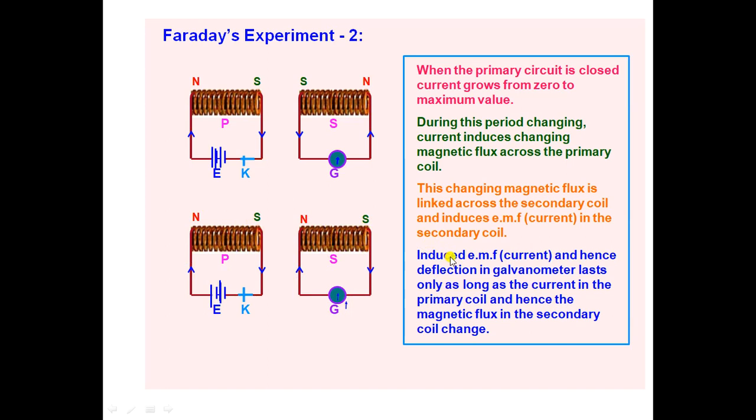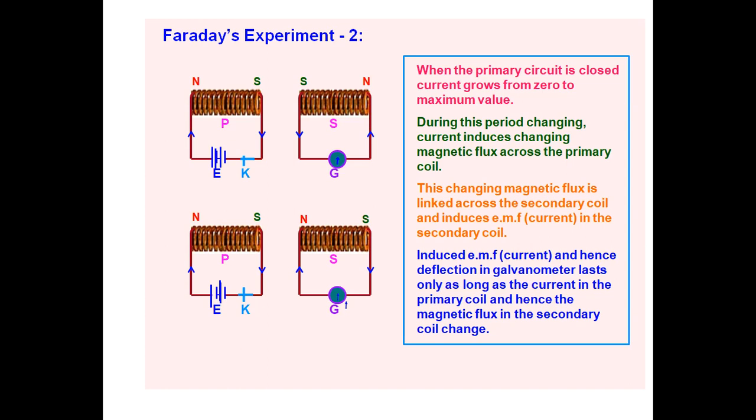This induces EMF, and the deflection in the galvanometer lasts only as long as the current in the primary coil, and hence the magnetic flux in the secondary coil, changes. Whether the primary coil is in motion, the secondary coil is in motion, or both have relative motion, only then is EMF produced. Hence the magnetic flux in the secondary coil changes.